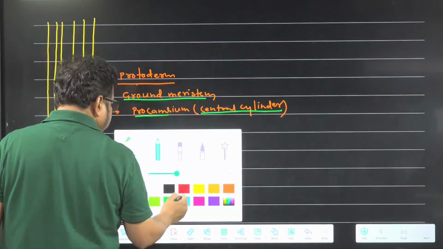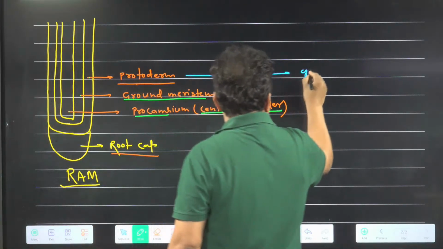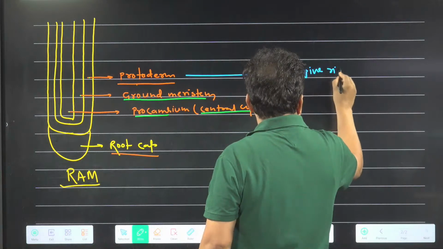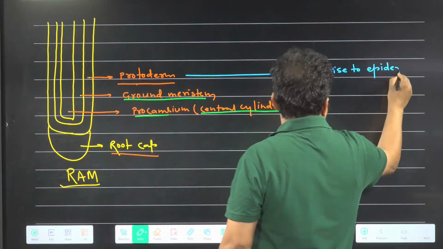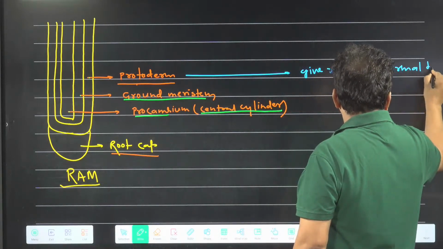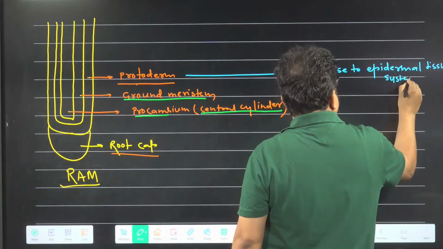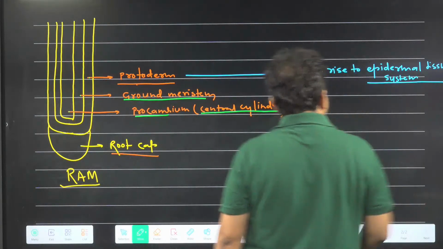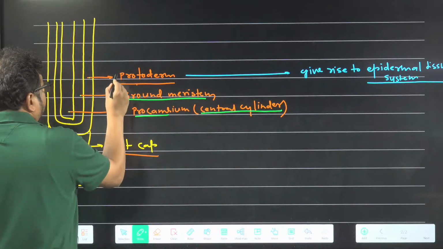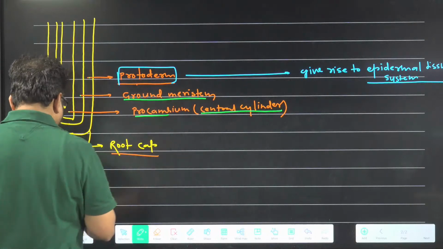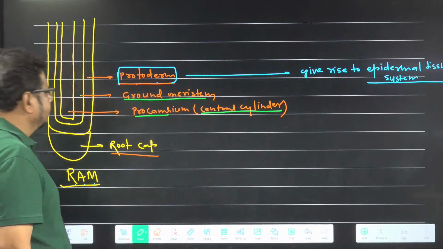This protoderm gives rise to epidermal tissue system. In plants, three types of tissue system are there. So out of three, the epidermal tissue system is formed by which layer of root apical meristem? Protodermal layer of root apical meristem.